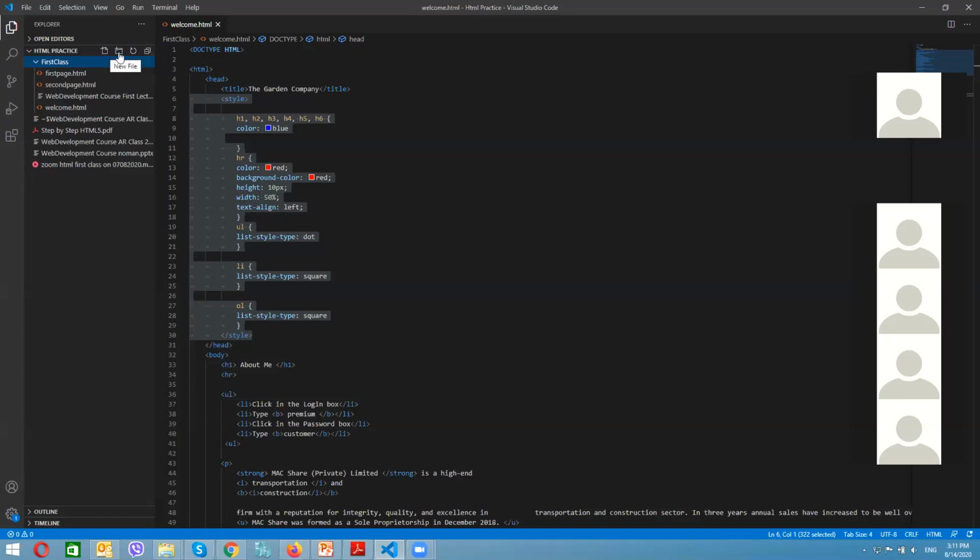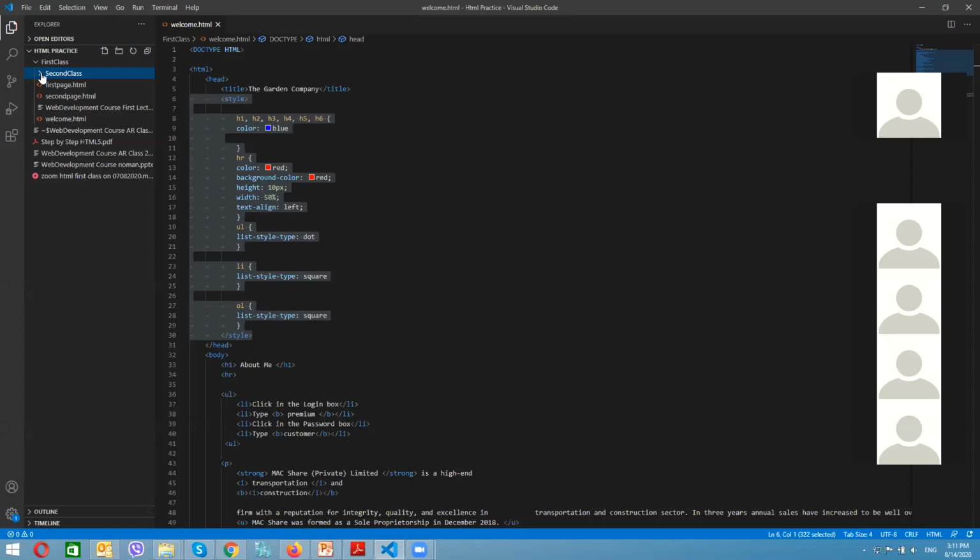Let us start step by step. Let us start creating some folder first. For example, once I click this icon, it asks us what is your new folder name. I say we have second class. I press enter, and it automatically creates the second class folder. Right now this folder is empty, so to fill it up, I have to create some file in it.